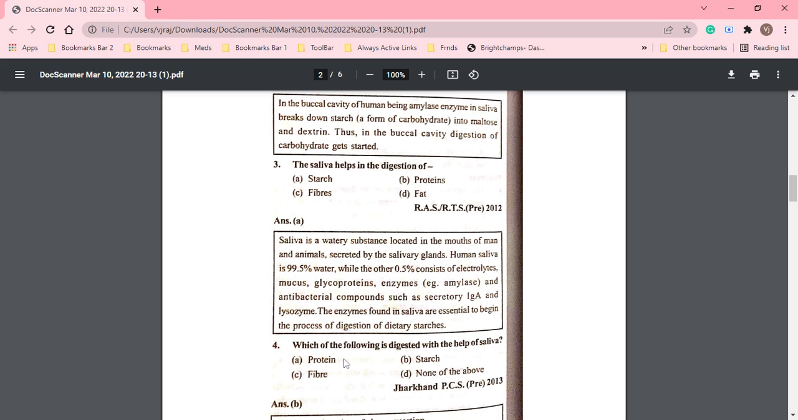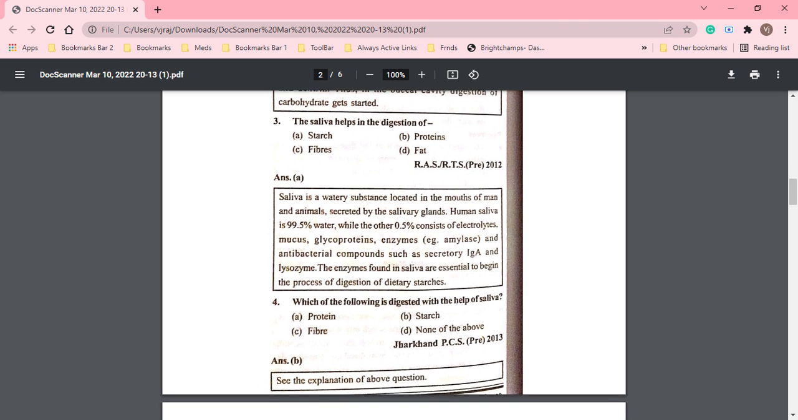Next question. Which of the following is digested with the help of saliva? Protein, starch, fiber or none of the above? इसका क्वेश्चन तो we already have done. So saliva किसे हेल्प करता है? Starch. Option B is correct.